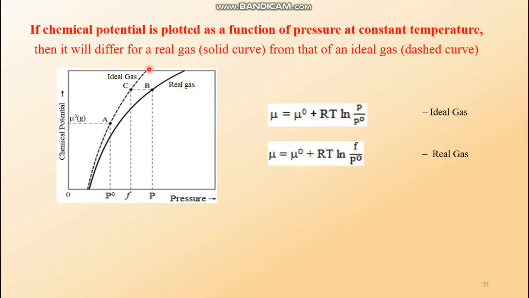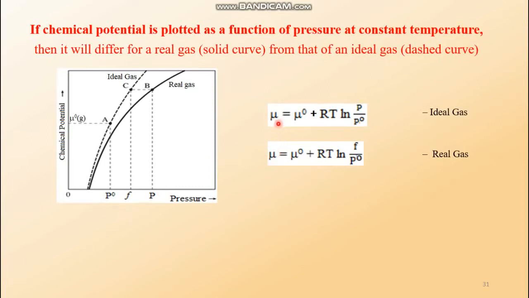And definitely the graph for the ideal gas will be placed above the real gas. The expressions of chemical potential in terms of pressure for the ideal gas and fugacity for the real gas are these two. These two mu terms are different.